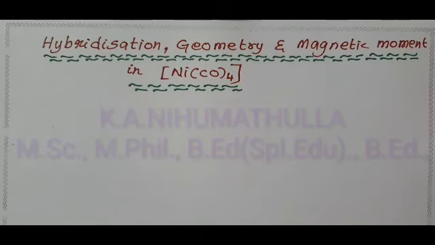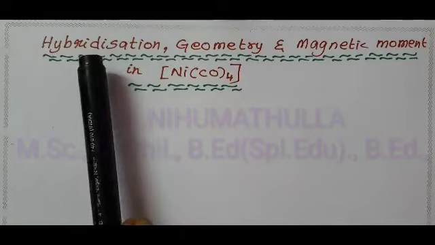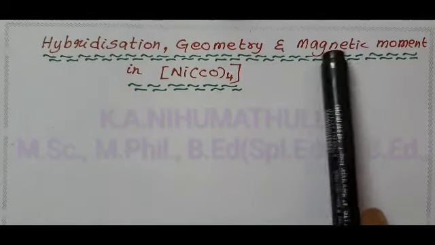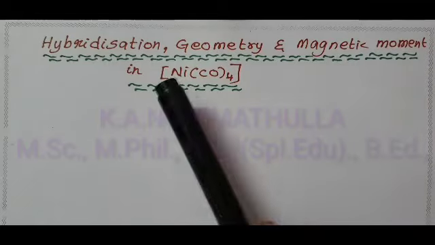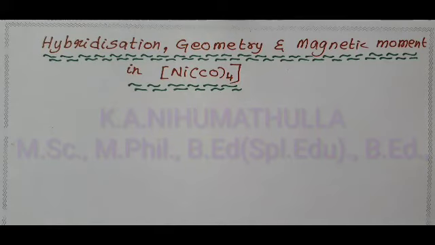In this video, we are going to discuss the hybridization, geometry, and magnetic moment of nickel tetracarbonyl. This heading comes under Unit 5 Coordination Chemistry.